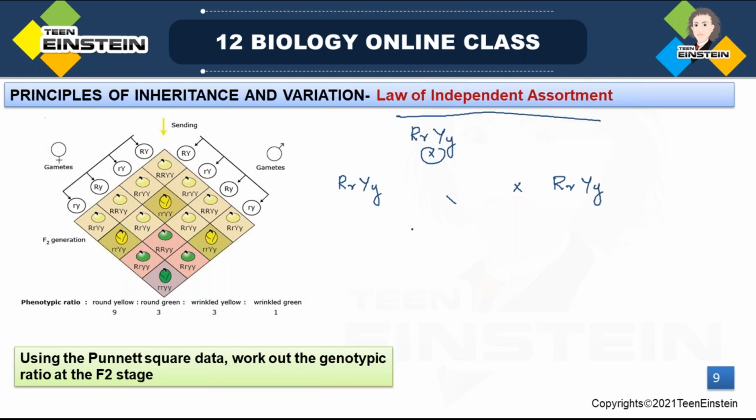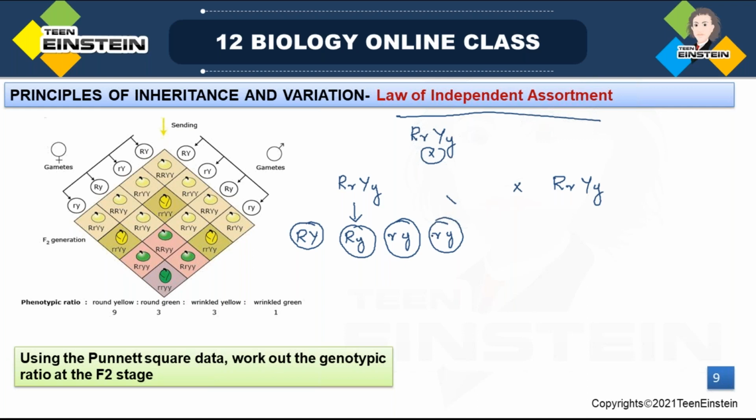So the possible gametes which we will get are capital R, capital Y; capital R, small y; small r, capital Y; and small r, small y.